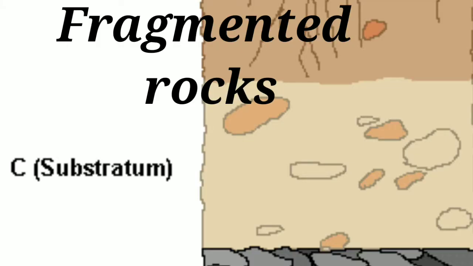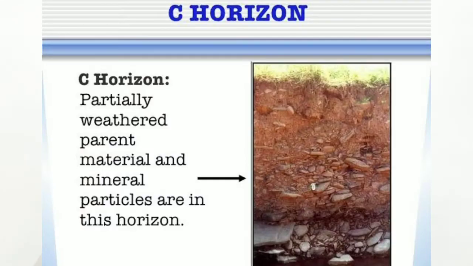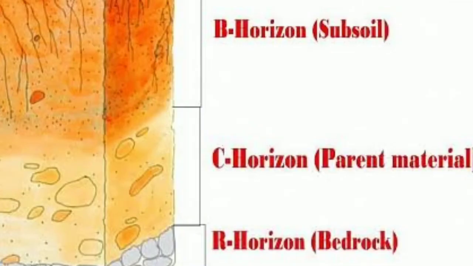Third layer is horizon C or fragmented rock layer. This layer basically consists of rock pieces which are arranged in a loose manner. Or we can say the rock pieces in this layer come from parent rock and they are not closely arranged. This layer lies below the subsoil and above the parent rock.